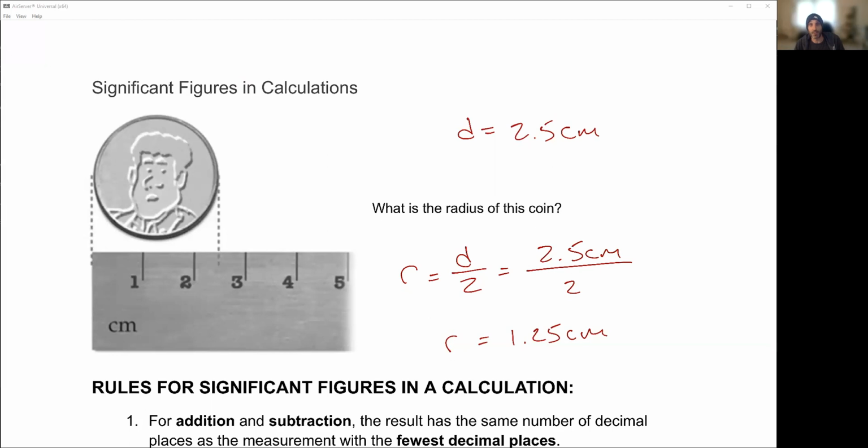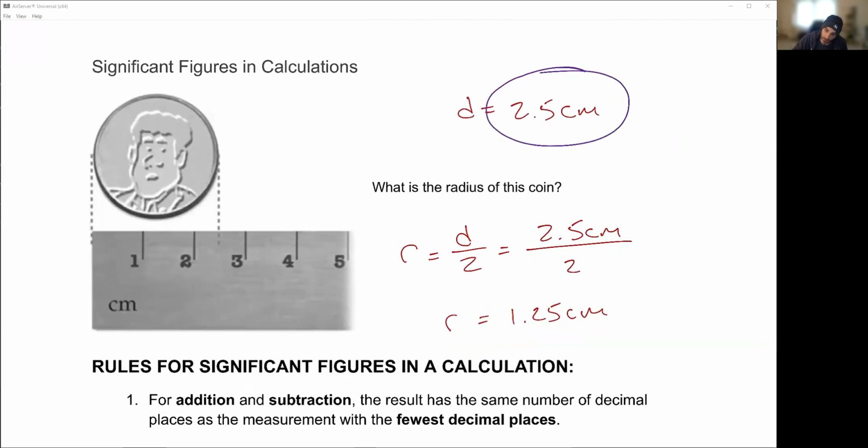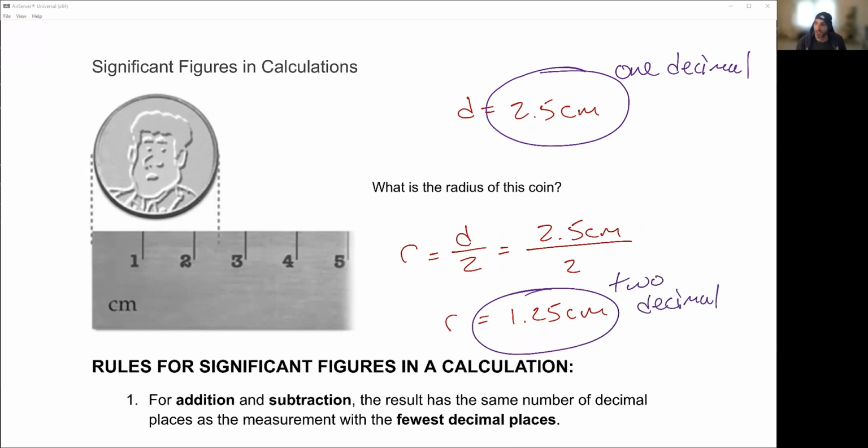There's a problem with this, though, because up here we see I have 1 decimal place. Down here, I have 2 decimal places. So I measured the coin out to the 10th place, and then by dividing by 2, it's now out to the 100th place. How did I increase the ability to measure this thing?